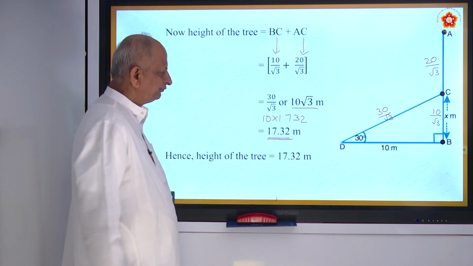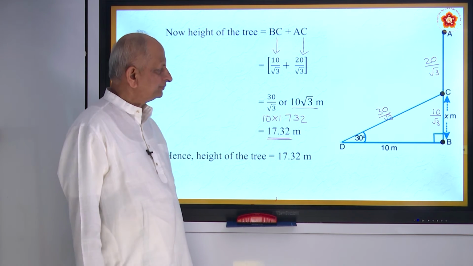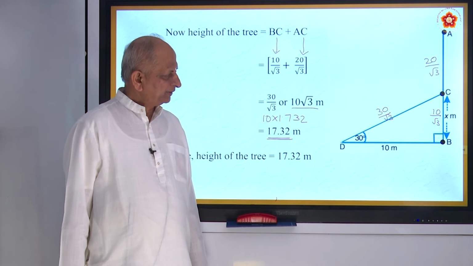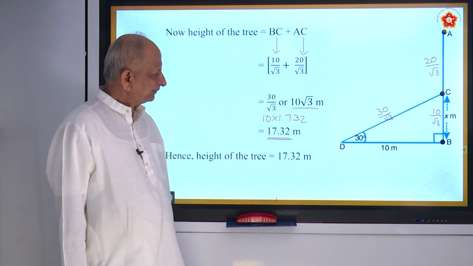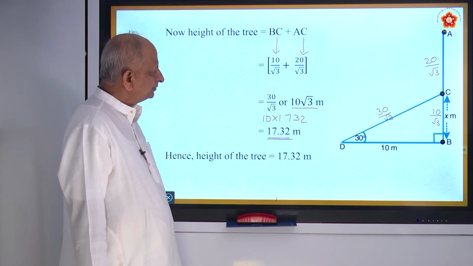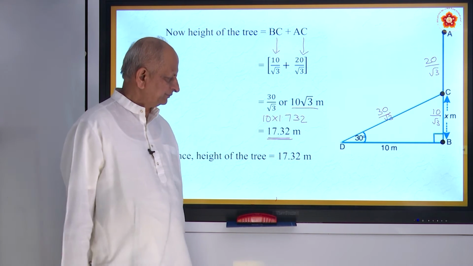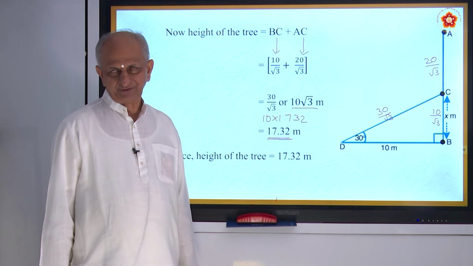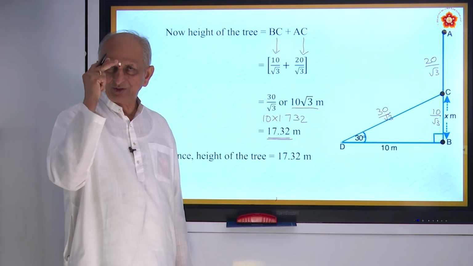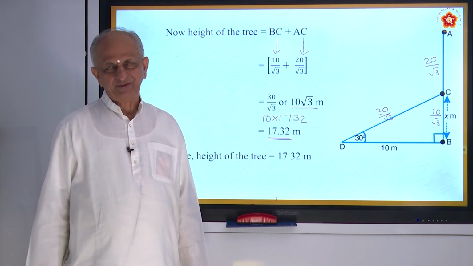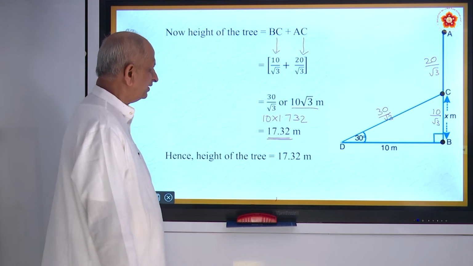First we took tan, then we took sine, so we added the two relations. So in such cases, you have to use two relations. It is a 4 marks question.